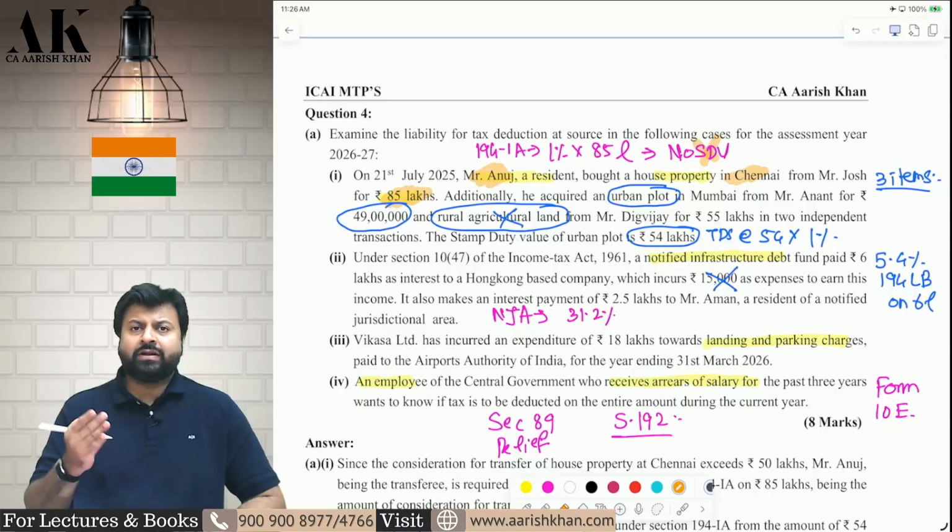Stamp duty value is not given. If stamp duty value would have been given, I would have compared with stamp duty value, and whichever is higher, on that amount, I would have deducted TDS. In this question, stamp duty value is not given.